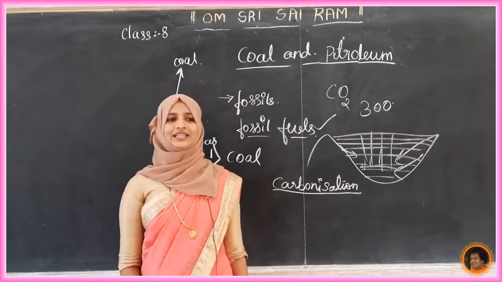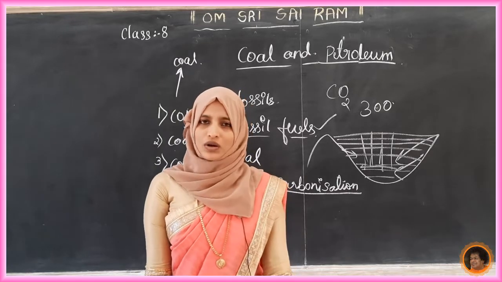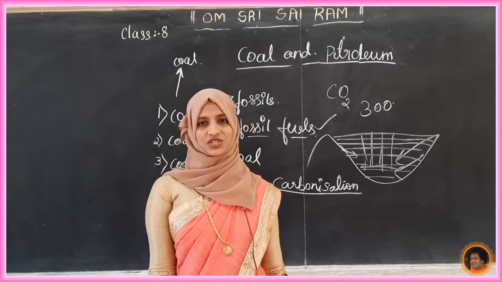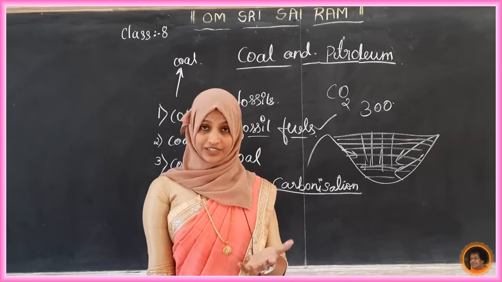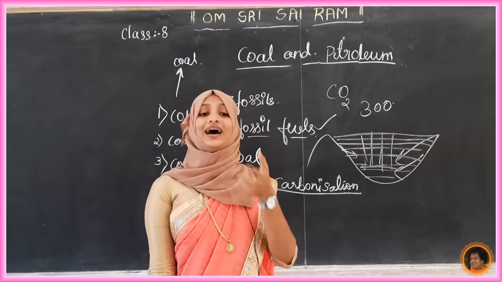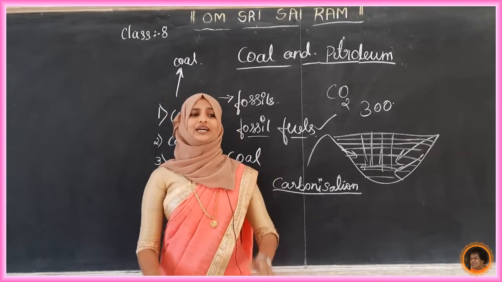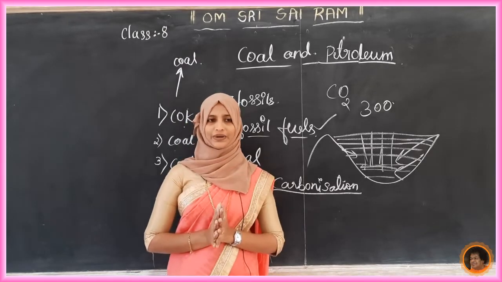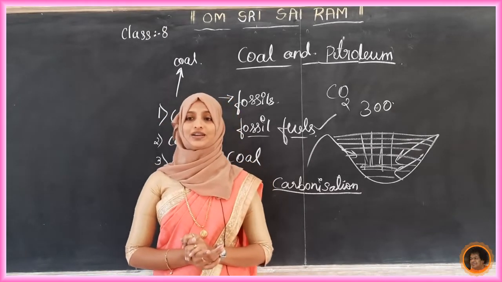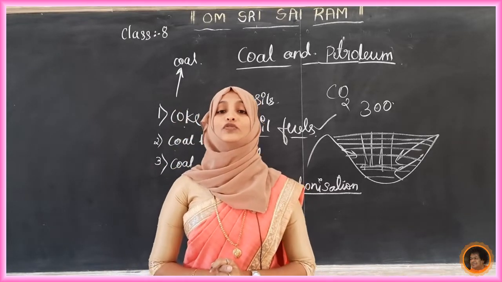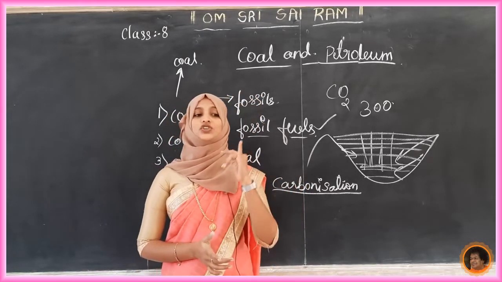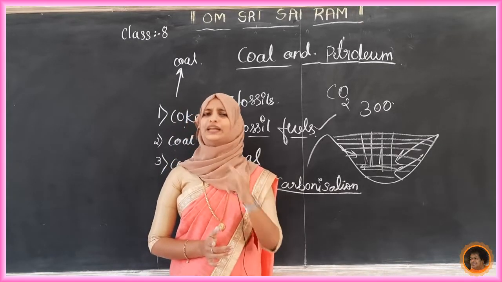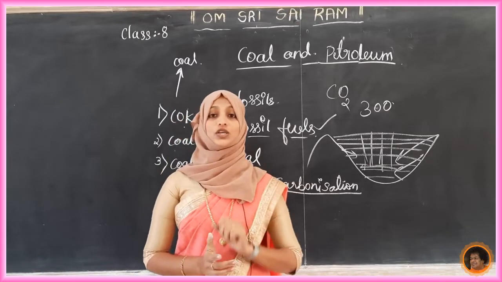First we will take coke. Coke is a tough, porous, black substance. It is an almost pure form of carbon. Coke is used in the manufacture of steel and the extraction of many metals.